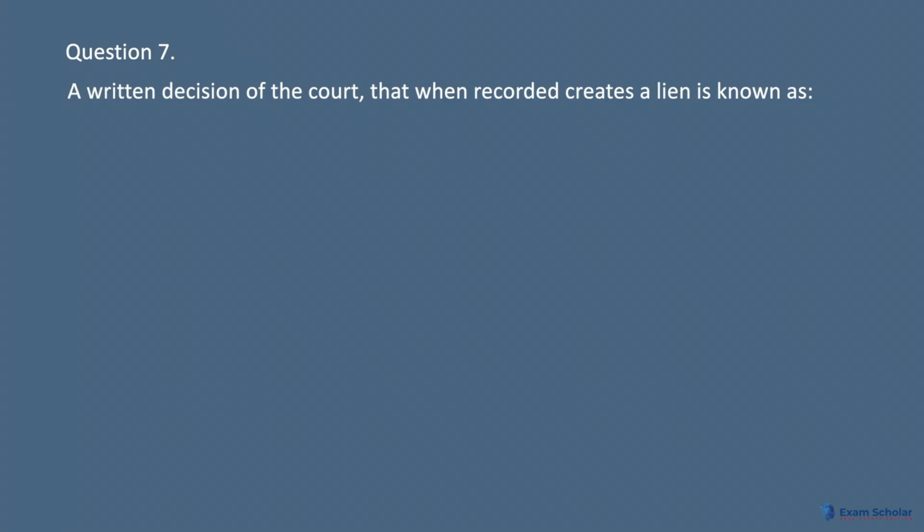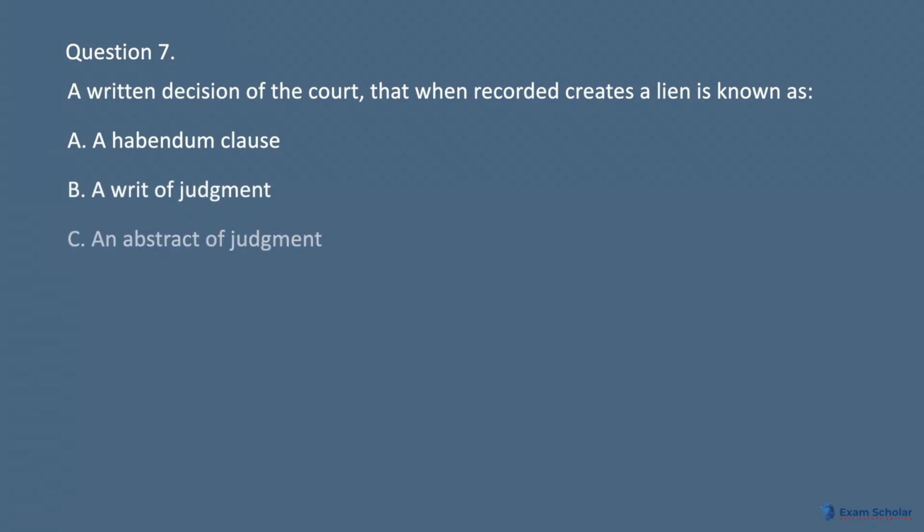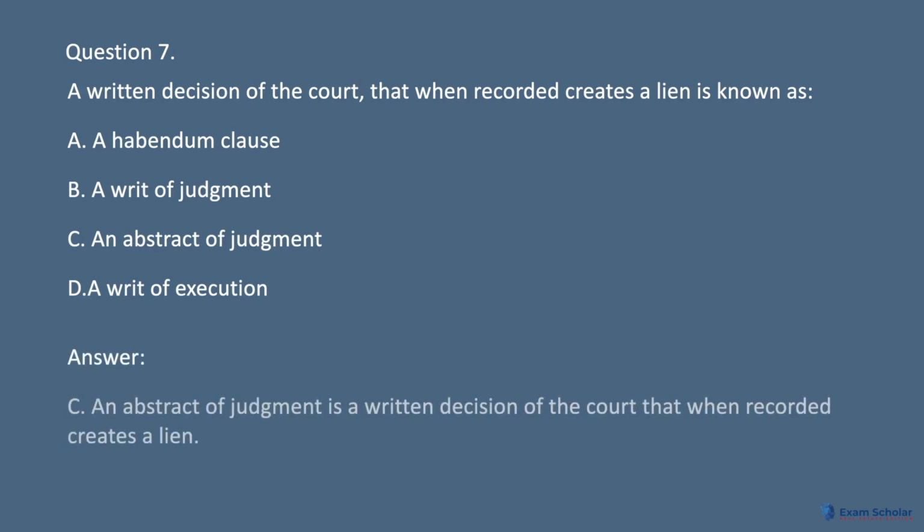Question 7. A written decision of the court, that when recorded creates a lien is known as A. A habendum clause. B. A writ of judgment. C. An abstract of judgment. D. A writ of execution. Answer. C. An abstract of judgment is a written decision of the court that when recorded creates a lien.